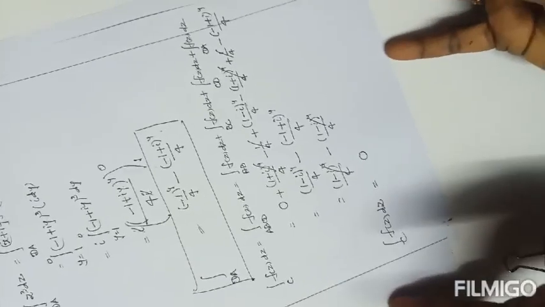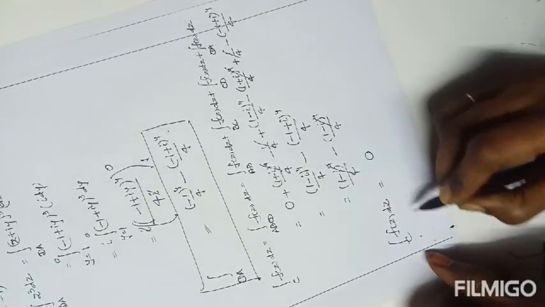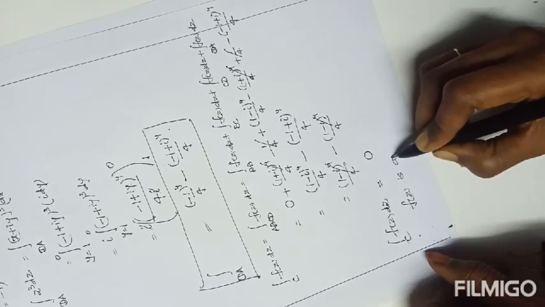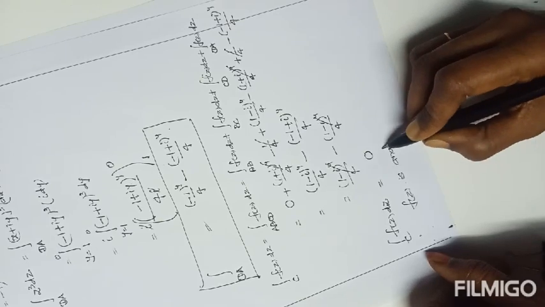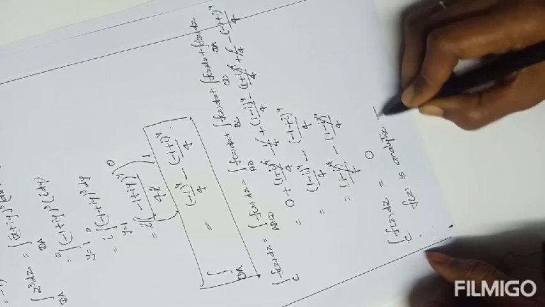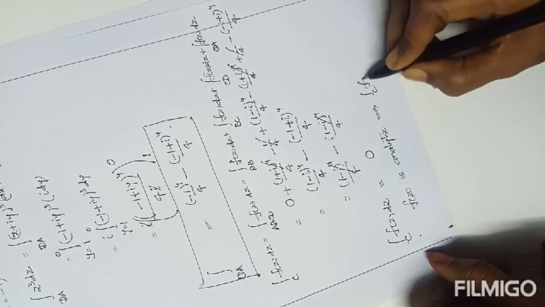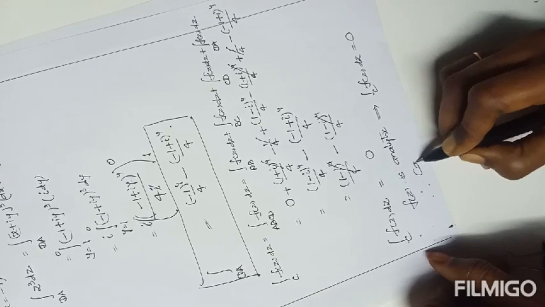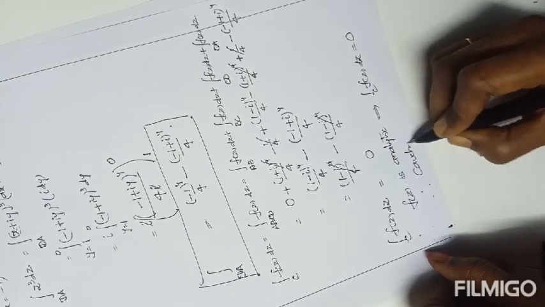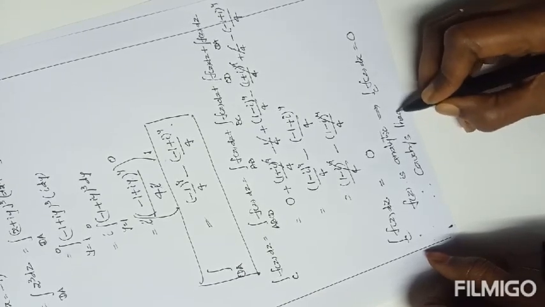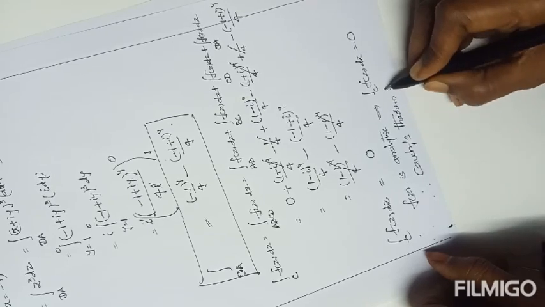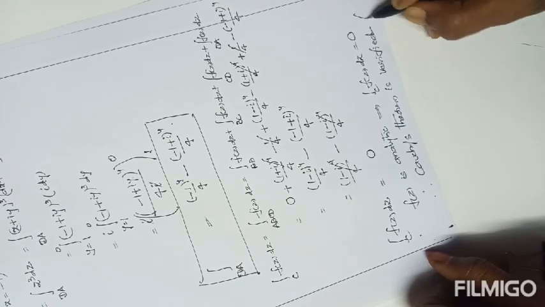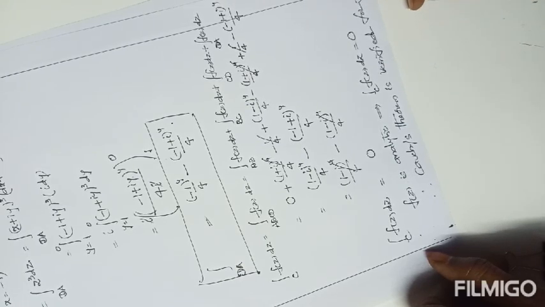So from these two results, f of z is analytic, and the integral over C of f of z dz is also 0. Therefore, Cauchy's theorem is verified for the given function, f of z equals z cube.